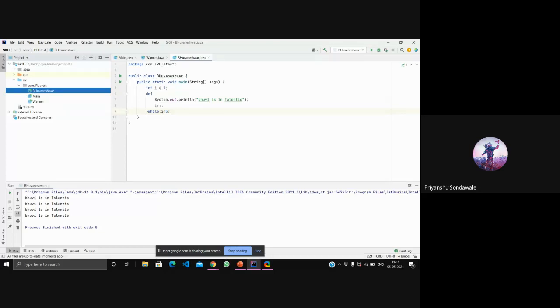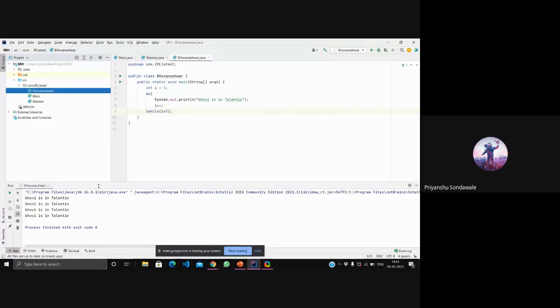First we initialize, as we talked, in do while statement. Then after that do, and inside that do, I'm having a print statement, then I have my increment, then my while condition. So due to this overall program, I'm printing Bhuvi 5 times.